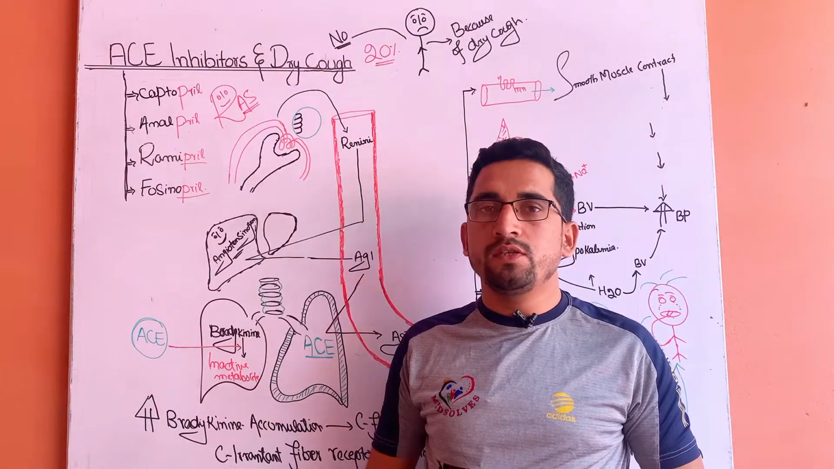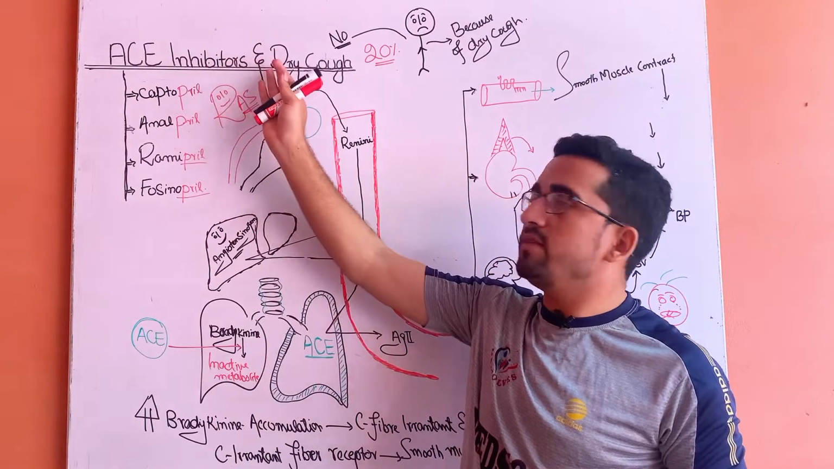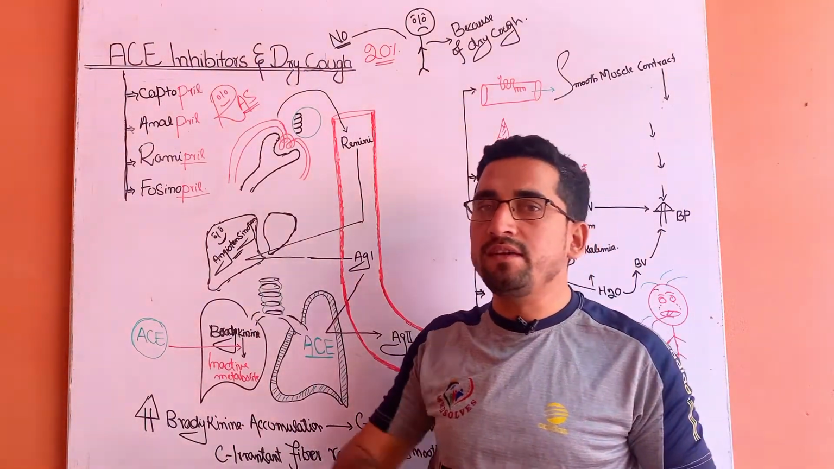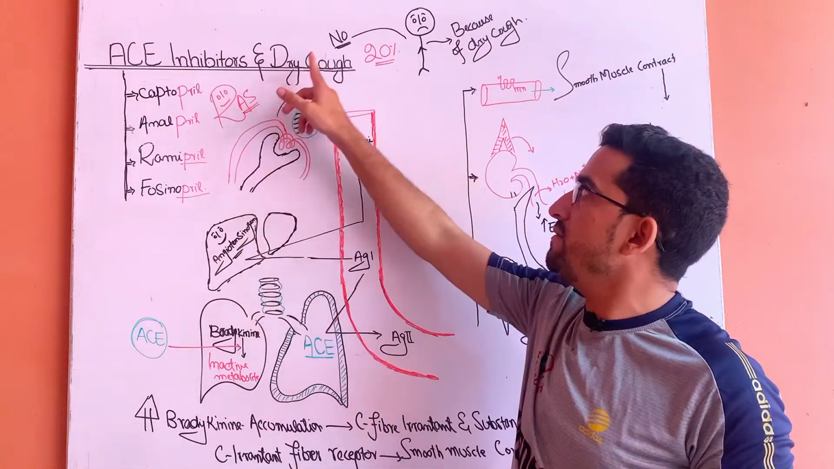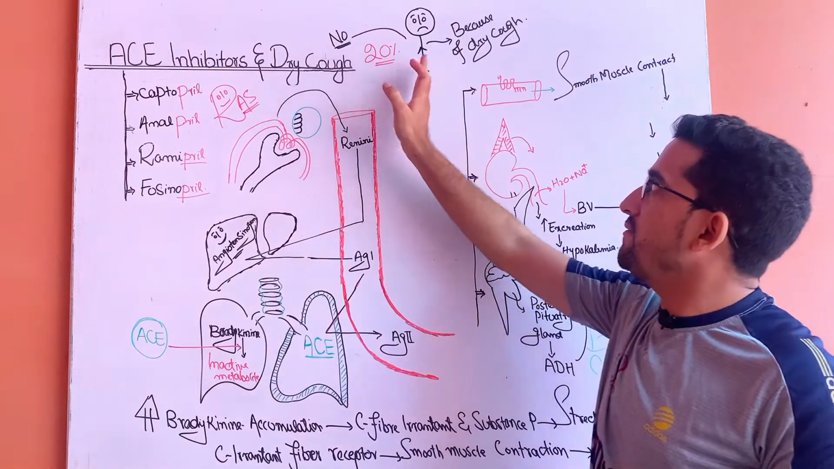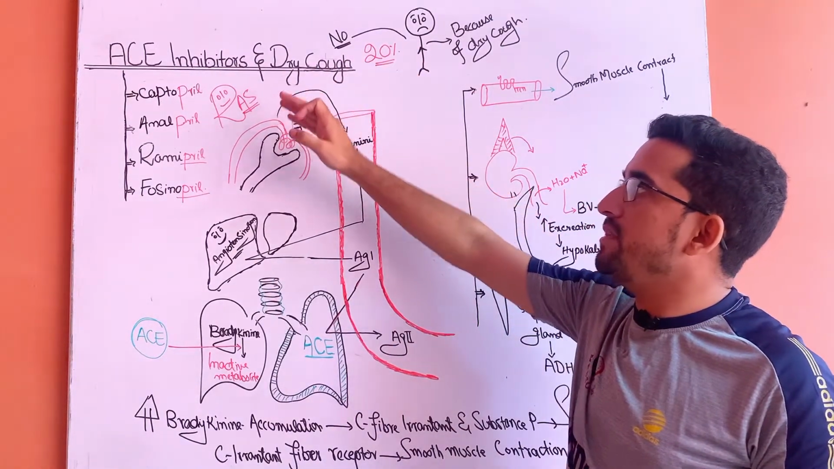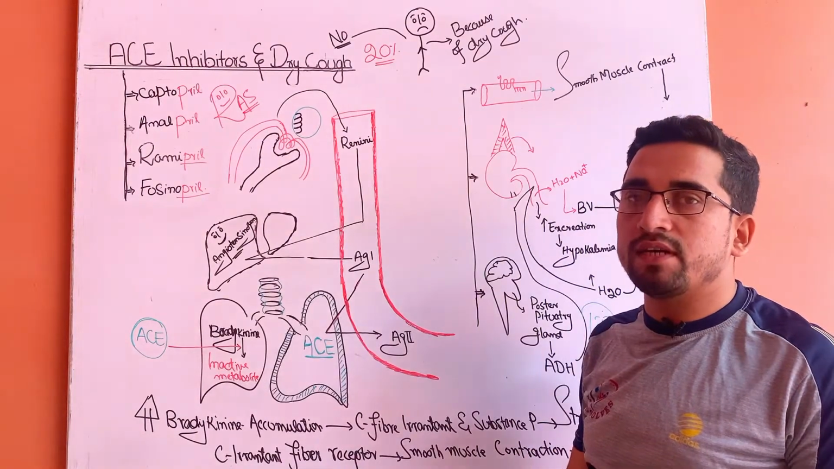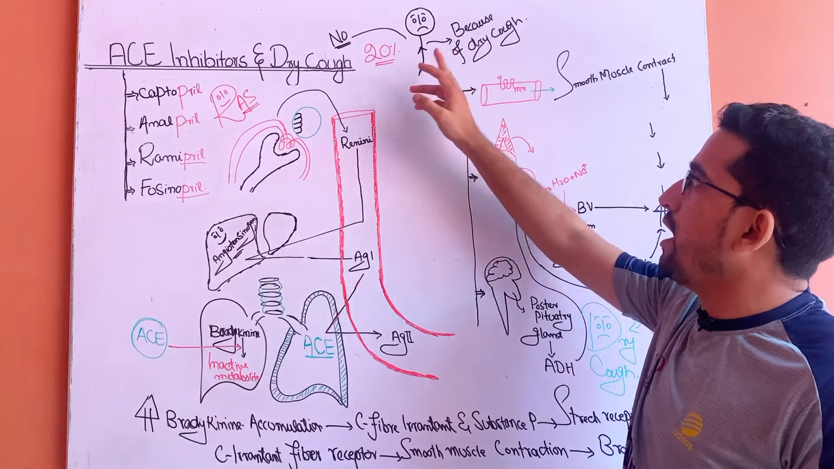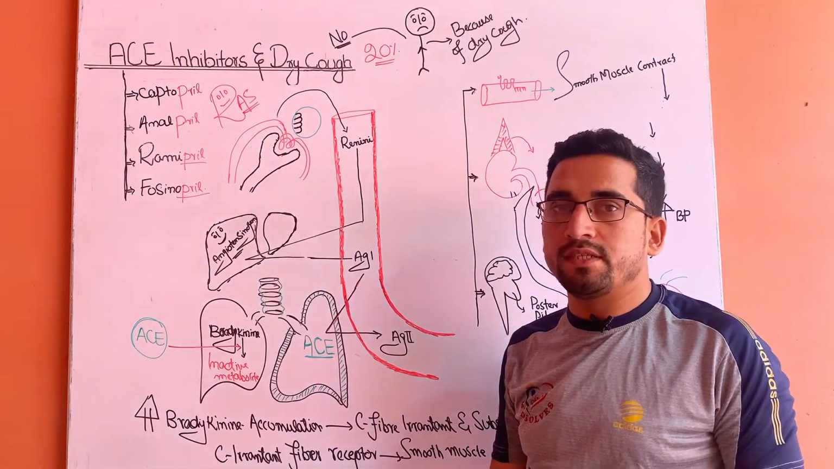Hello viewers, today we will discuss why angiotensin converting enzyme inhibitors produce the side effect of dry cough in 20% of patients. It means that 20% of patients say no to the administration of angiotensin converting enzyme inhibitors. This is due to the production of the dry cough in these 20% of patients.